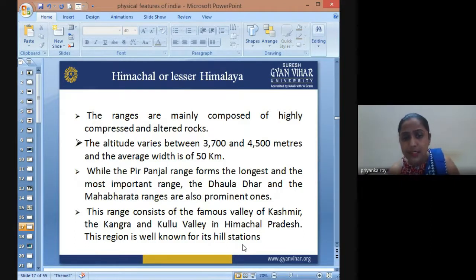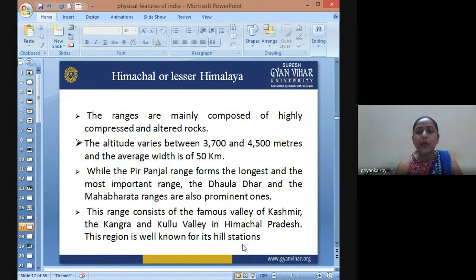This range consists of the famous valleys of Kashmir, Kangra, and Kulu. In day-to-day life, we keep on hearing about Kashmir Valley, Kangra Valley, and Kulu Valley in Himachal Pradesh. Kangra and Kulu are two valleys in Himachal Pradesh, and Kashmir Valley is in the Jammu and Kashmir province.